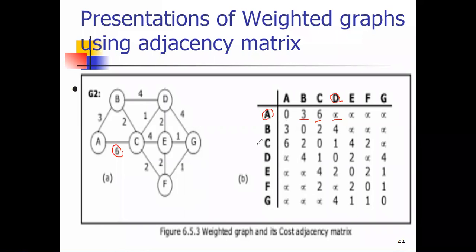Okay, so next is what, let's say we are talking about, everyone knows how the B, if you're taking the B vertex. Okay, so again B to A, yes, it is undirected.